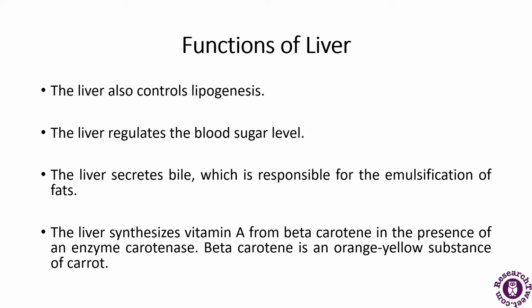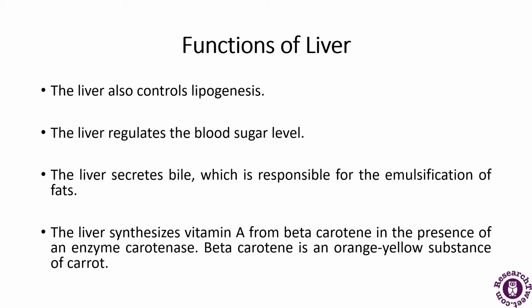There is a synthesis of vitamin A from beta carotene, in the presence of an enzyme carotenase. Beta carotene is an orange-yellow substance of the carrot. Other functions include that it detoxifies blood by removing and metabolizing poisonous substances. This is the main function of the liver as well. It stores iron and fat-soluble vitamins, for example vitamin A, D, E, K and B12.